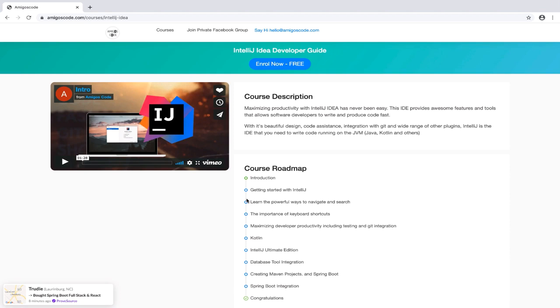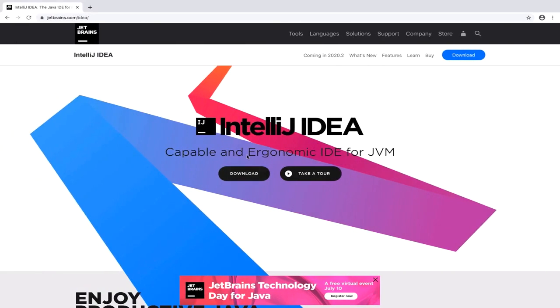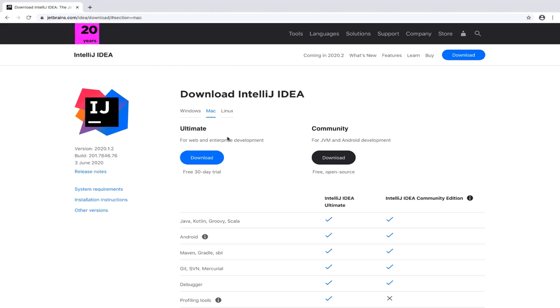But for now, everything that I'm going to show you will be really straightforward. And then at the end of this course, I highly recommend you enroll. Now let's go ahead and download IntelliJ. So I'm going to click on download. And you have two flavors, Ultimate or Community. For the Ultimate, you need a license. The Community is free and open source. So again, you can pick the actual operating system, Windows, Mac, or Linux.